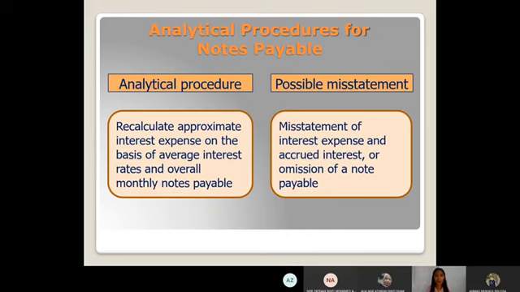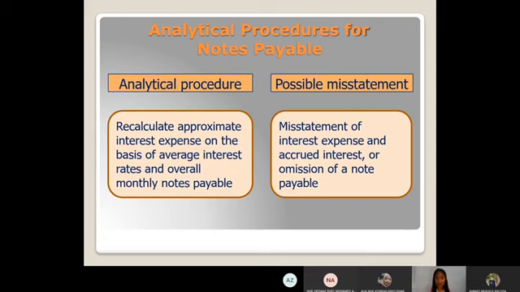For notes payable, the first one is we recalculate approximate interest expenses on the basis of average interest rate and overall monthly notes payable. So the possible misstatement might be misstatement of interest expenses and accrued interest or omission of the notes payable.